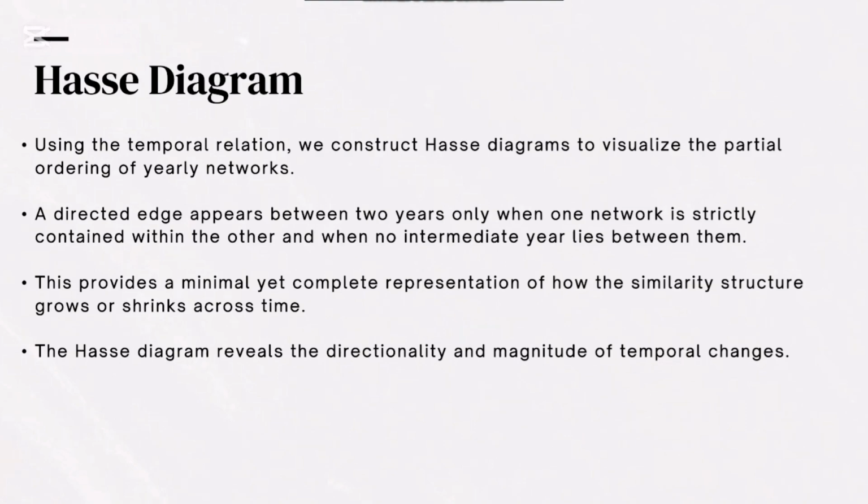We then use the Hasse diagram to visualize these temporal relations. In a Hasse diagram, each node represents a year's network and an arrow is drawn only when one year's edges are fully contained in the other. It is useful because it avoids clutter and gives us a minimal way to show how networks grow or shrink over time. But most importantly, it is helpful in understanding the direction of change. So whether the price similarity increased or whether certain edges disappeared across years or not, we can tell that by the Hasse diagram. Here is an example of it.